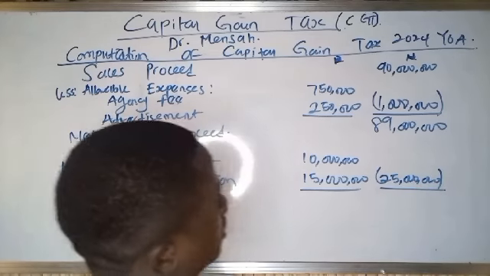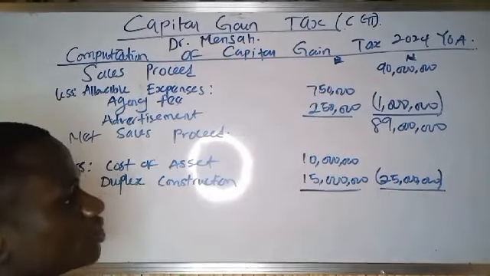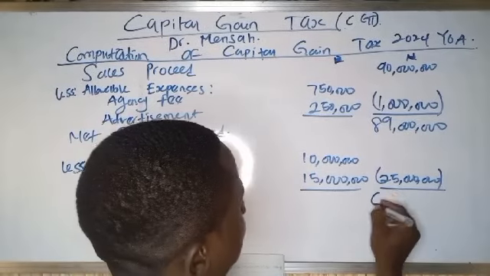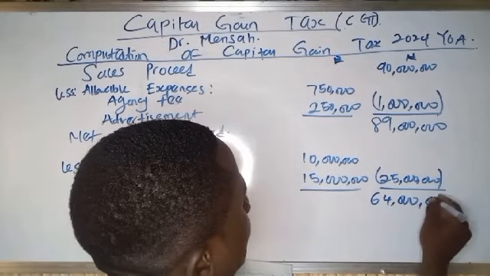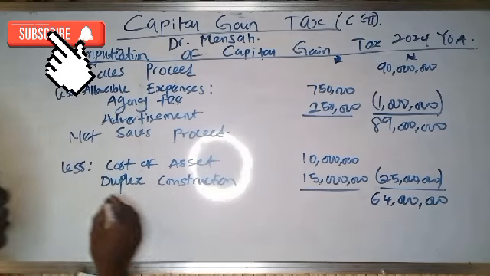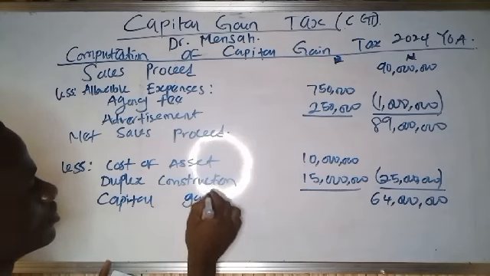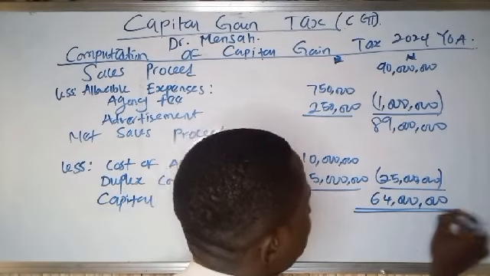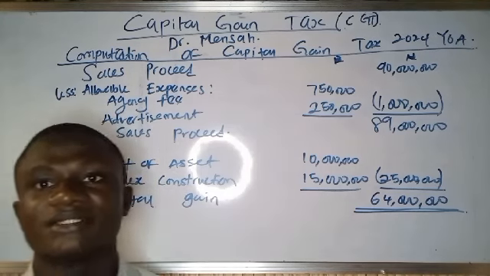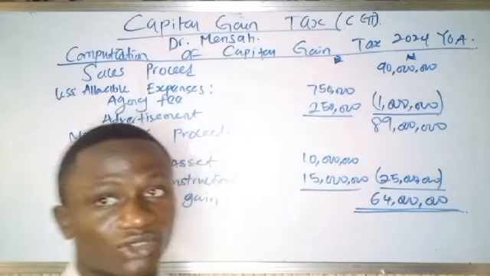So at this point, we take away 25 million from 89 million, we get 64 million. And this 64 million is the capital gain. So the capital gain on this asset is 64 million. So from this 64 million now, what do we have to do? We need to compute our capital gain tax. And how do we do that? To compute our capital gain tax, charge 10% of the capital gain to give you the capital gain tax.